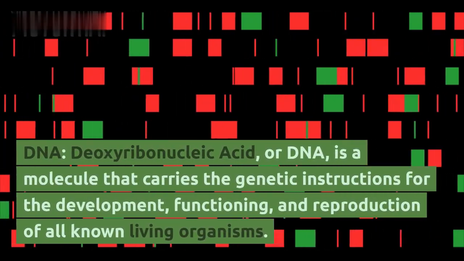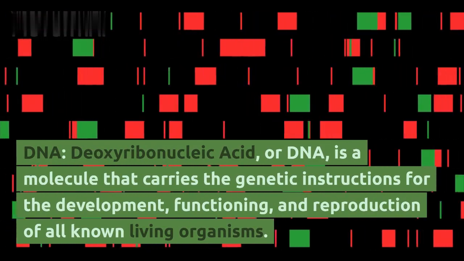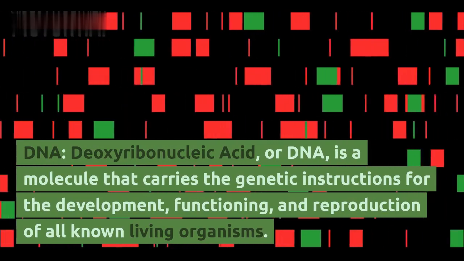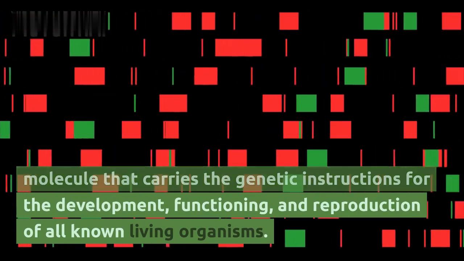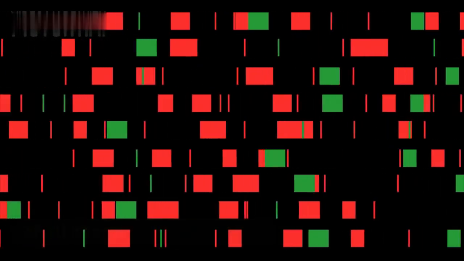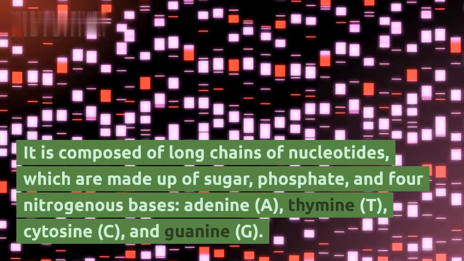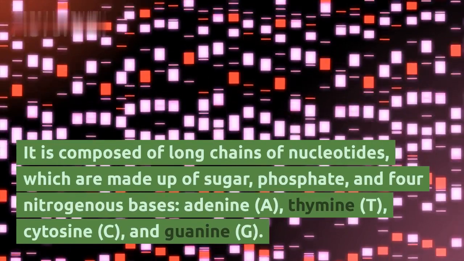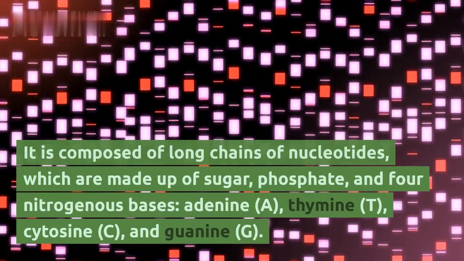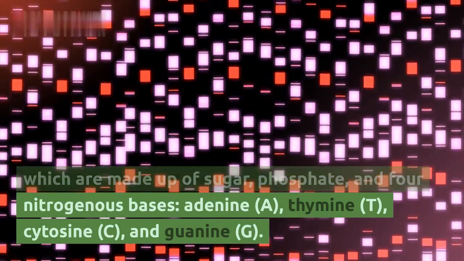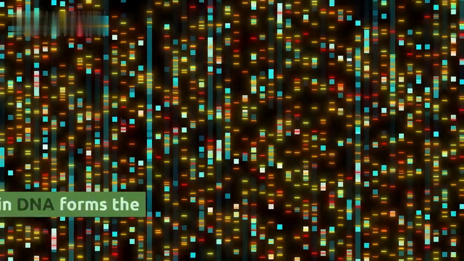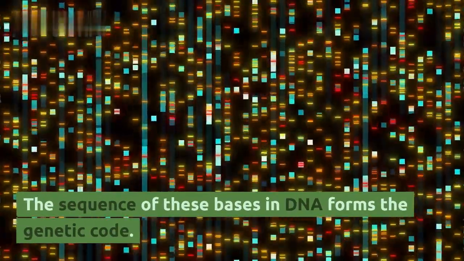DNA, deoxyribonucleic acid, is a molecule that carries the genetic instructions for the development, functioning, and reproduction of all known living organisms. It is composed of long chains of nucleotides, which are made up of sugar, phosphate, and 4 nitrogenous bases: adenine (A), thymine (T), cytosine (C), and guanine (G). The sequence of these bases in DNA forms the genetic code.